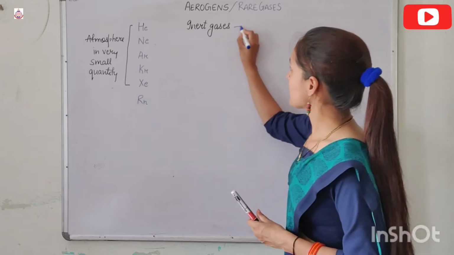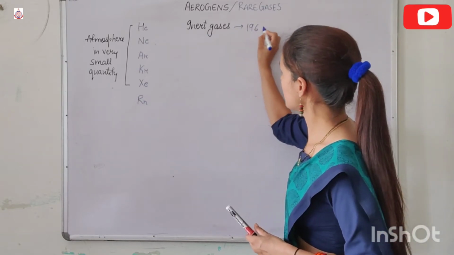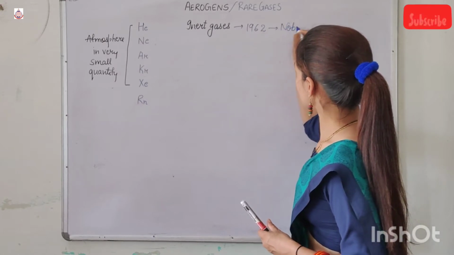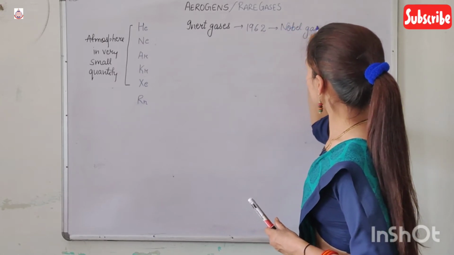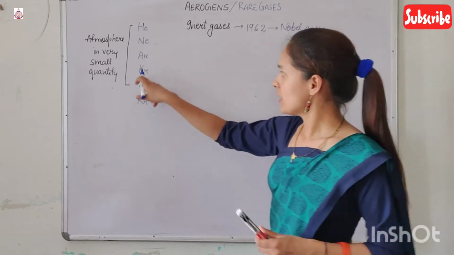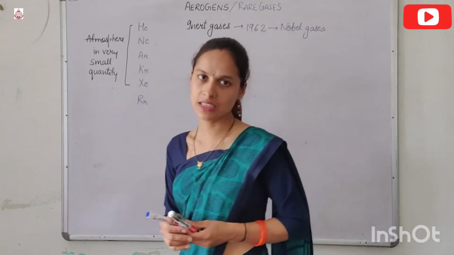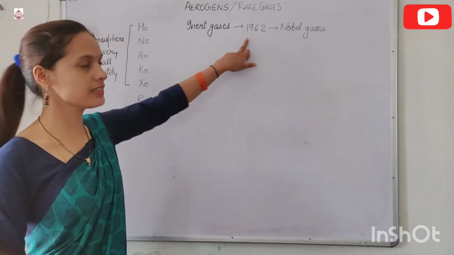But after 1962, they were termed as noble gases. Because we get the compounds of xenon and krypton after 1962.